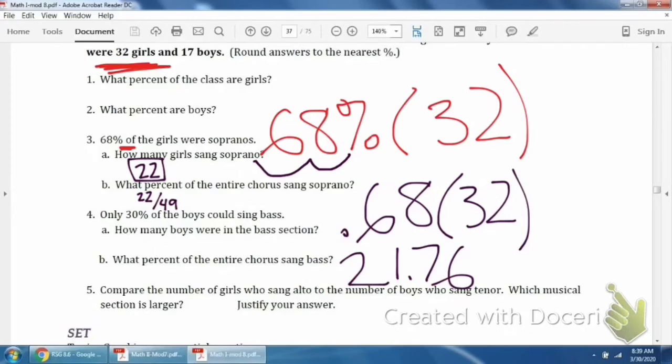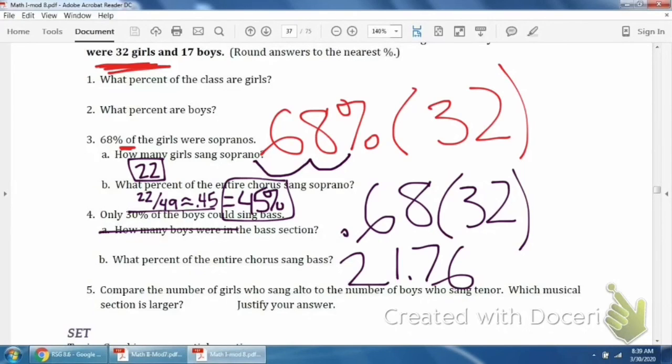And that should come out to about 0.45. So, in other words, they want a percentage, remember. So 0.45 as a percent, move the decimal over. That would be 45%.